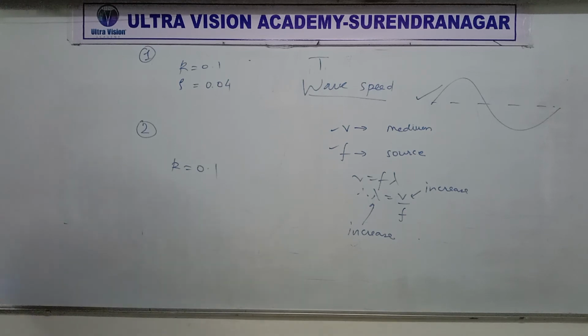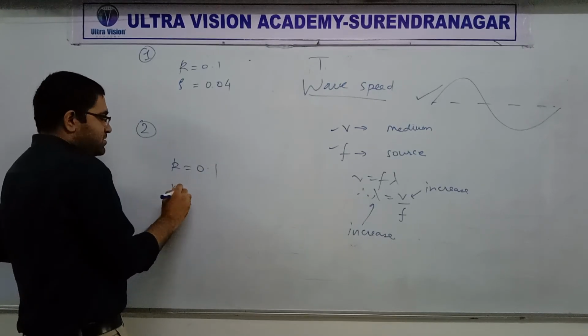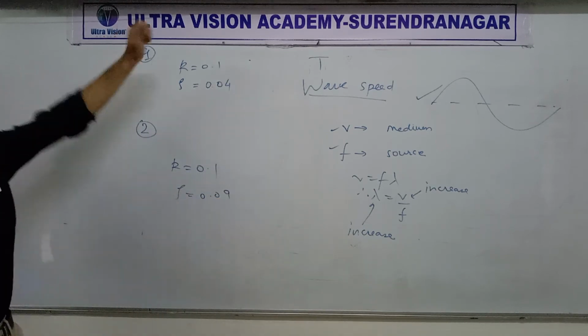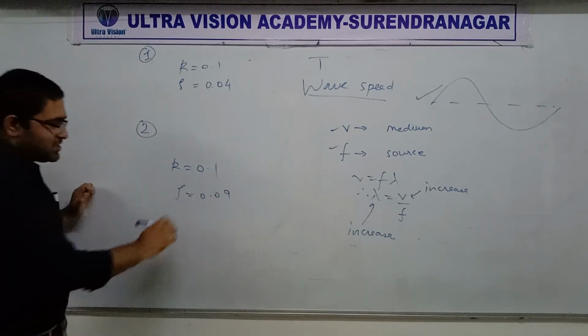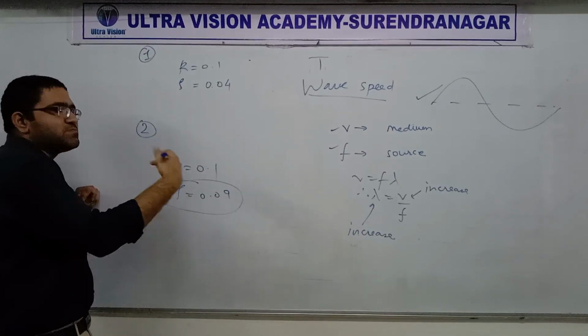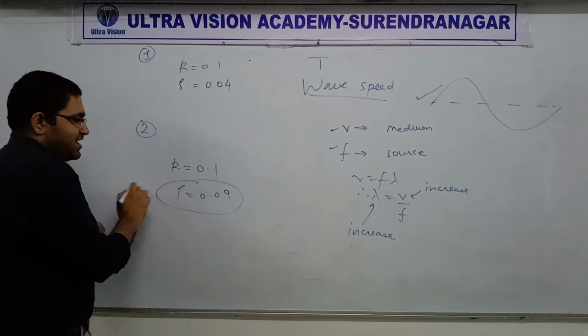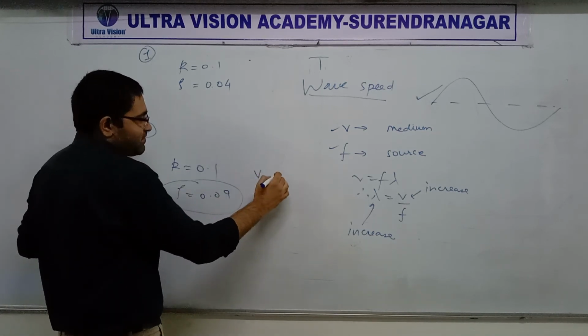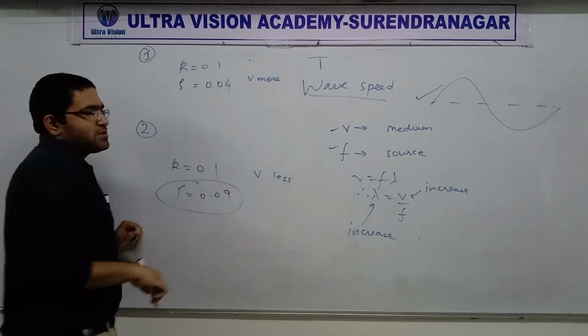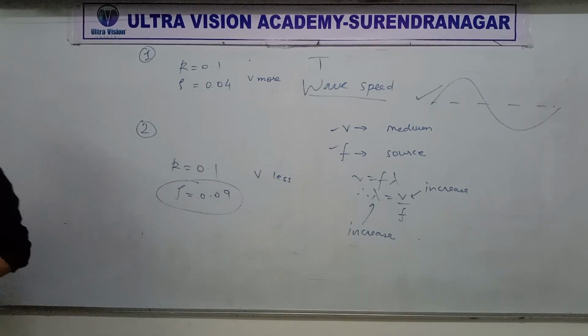So this time we have the density over here as 0.09. Which thing has more density? This one. Clear? So we expect that the wave here should be slower. That is, wave speed will be less here, and here the wave speed will be more. I hope that is clear, everyone.